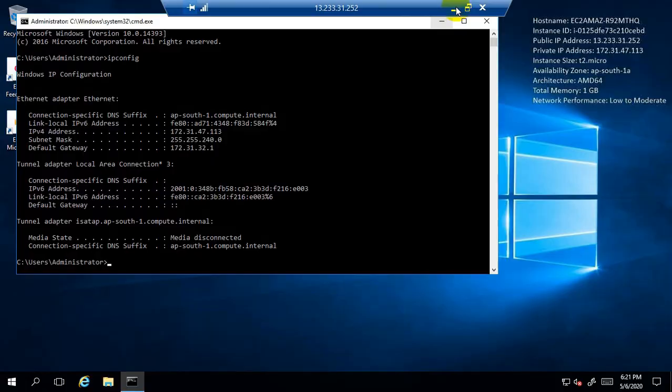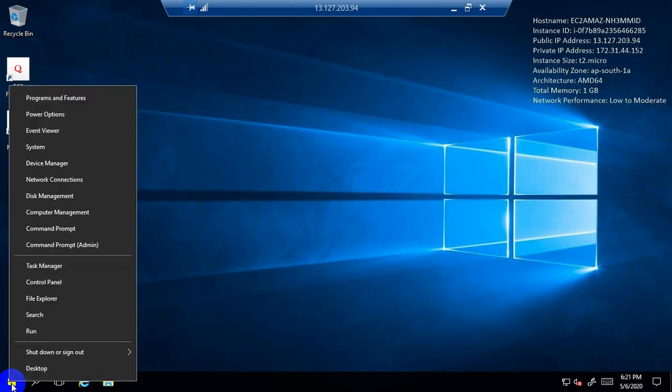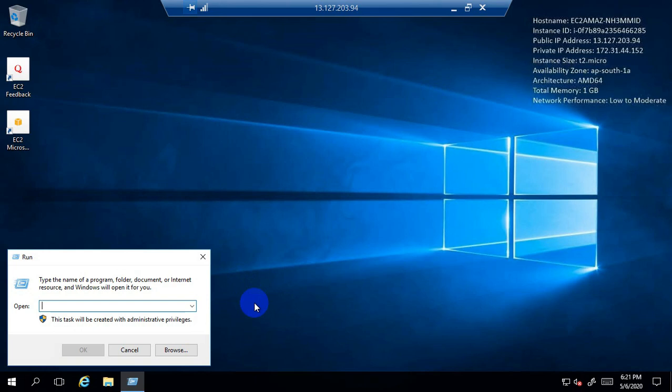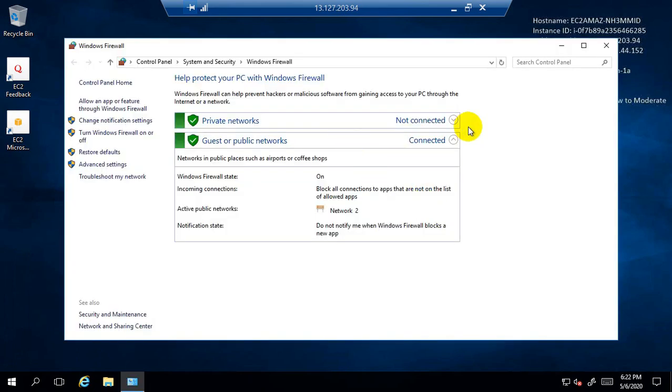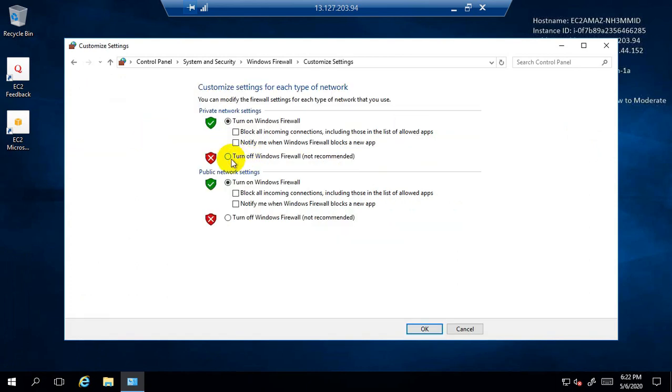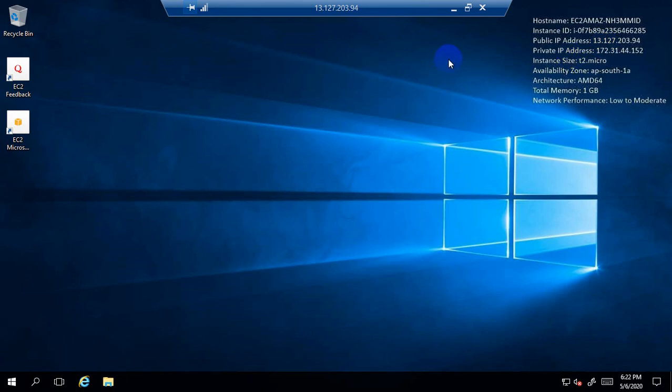So now let's go to the other EC2 instance and perform the same thing. Let's go to run and type here firewall.cpl. Click on OK. Click on turn Windows Firewall on or off. So turn off both the firewalls, firewall 1, firewall 2. Click on OK. Now the firewall of this EC2 instance has been turned off.